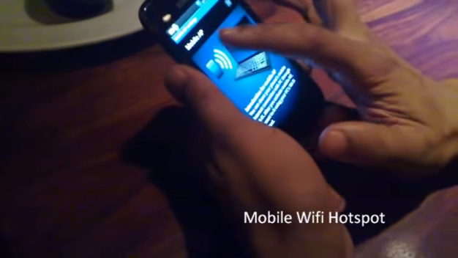Yeah, of course. What else do you want to see? I've got lots of applications over here. Something which is not there on other phones: you go to Settings, then wireless network. You go to mobile AP settings. Mobile AP settings is basically mobile access point.